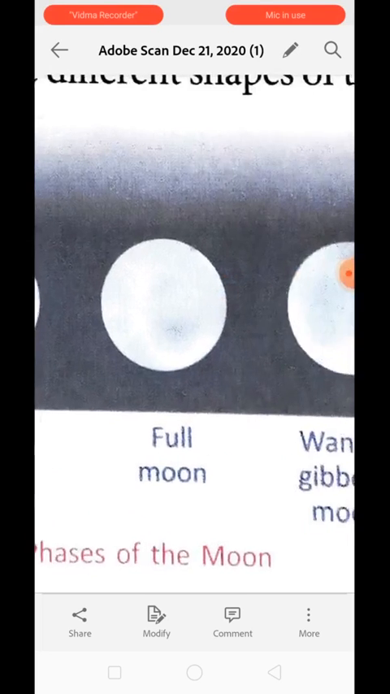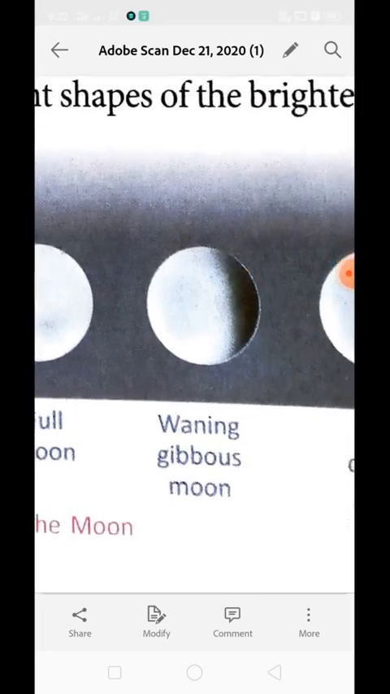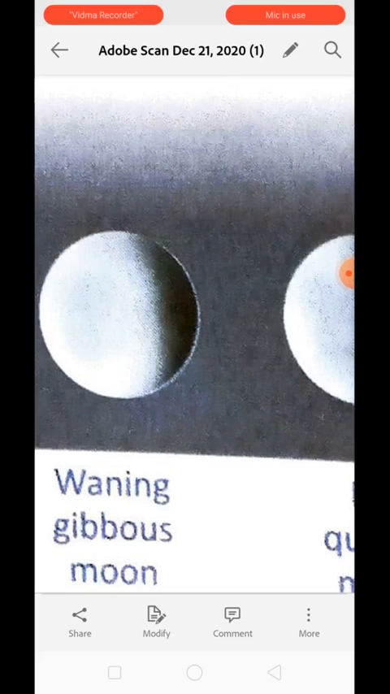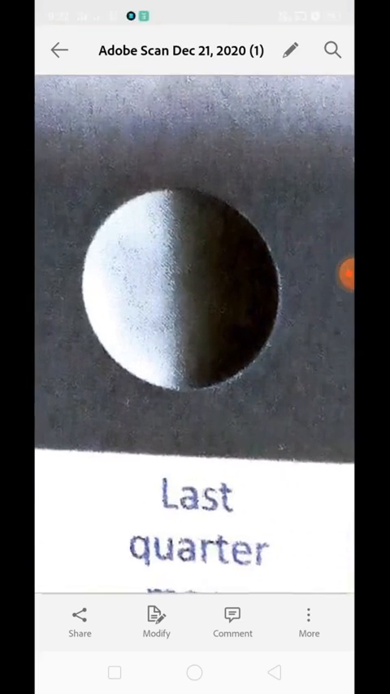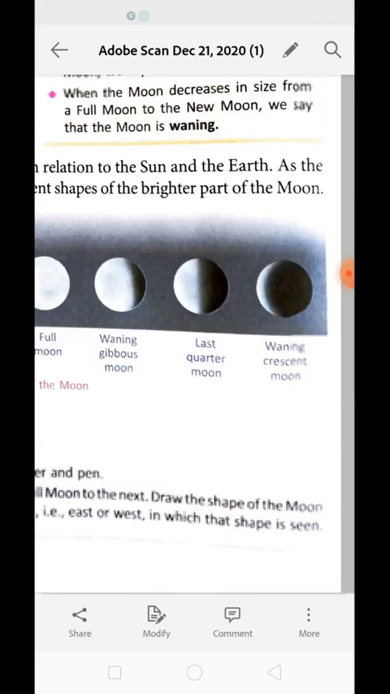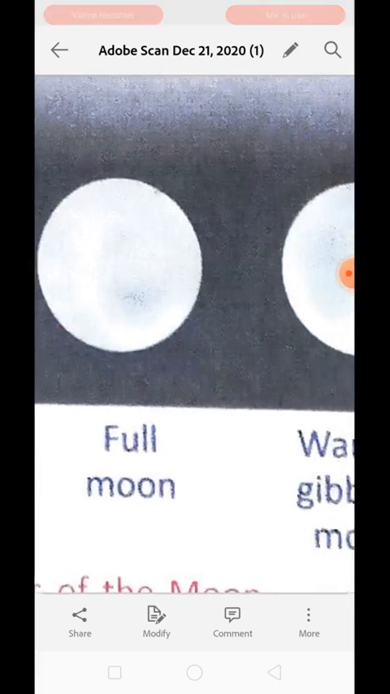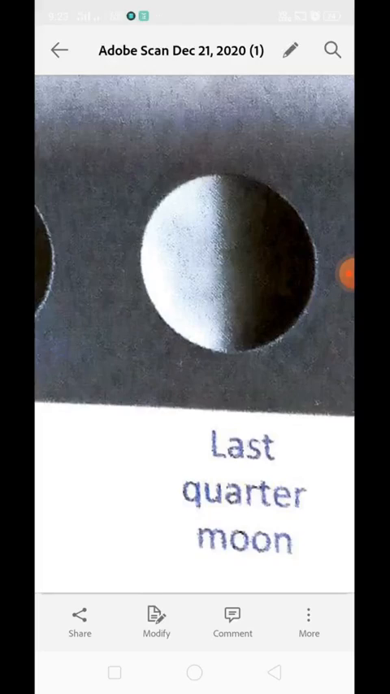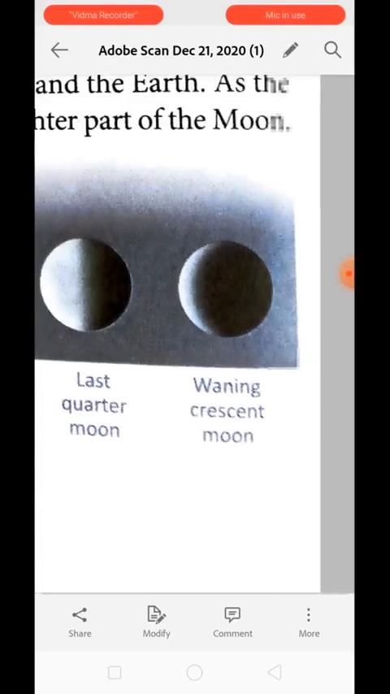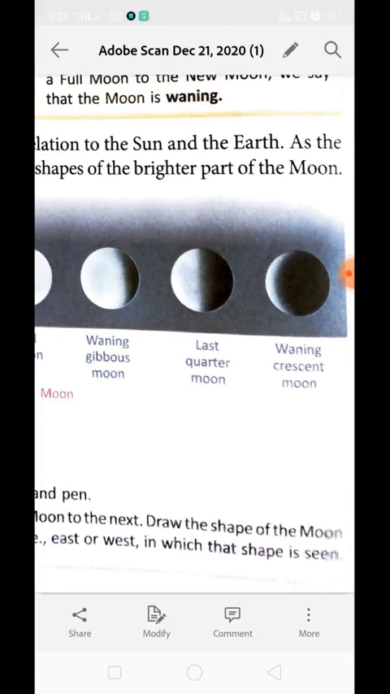Understood? But what happened after that? After the full moon, see, a small portion of the moon started to disappear from our vision. Now see, it is continuously disappearing like that, and ultimately we will have a new moon. Means the moon is little by little disappearing, becoming thinner and thinner day by day. So when the moon starts to decrease in size from full moon to new moon, we say that the moon is waning, or it is disappearing.